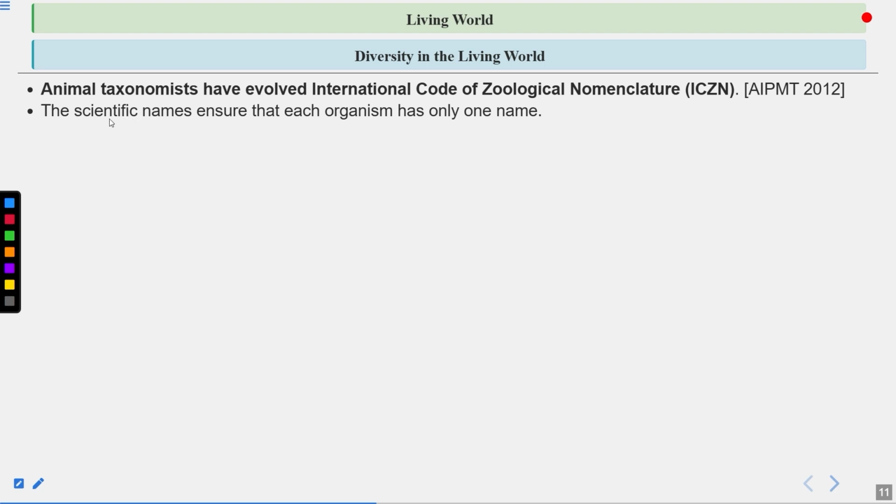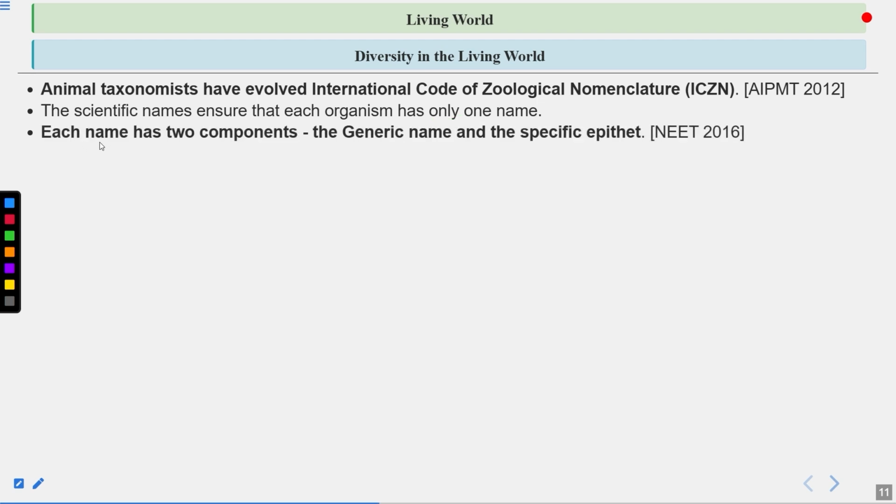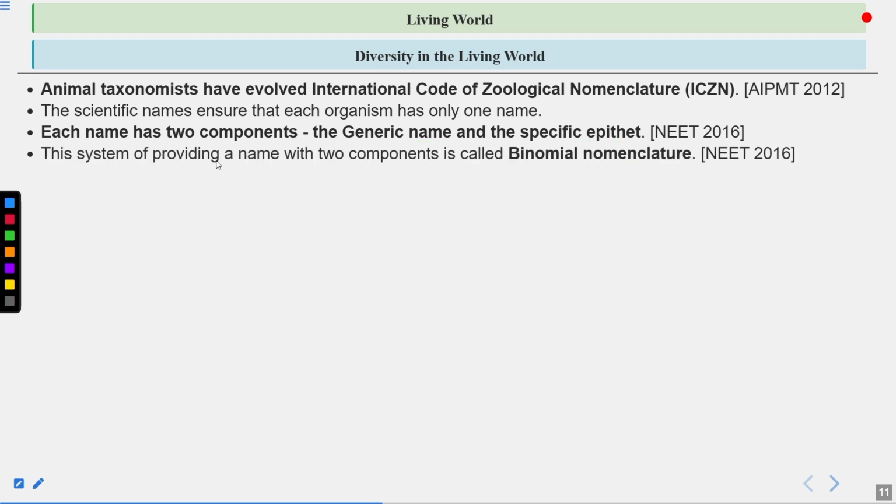Okay, and for microorganisms also. Now the scientific name ensures that each organism has only one name. Each name has two components, generic name and the specific epithet. This generic name represents the genus, specific epithet represents the species. This system of providing a name with two components is called binomial nomenclature. Bi means two. Binomial nomenclature means each scientific name will have two components, generic name and a specific epithet.